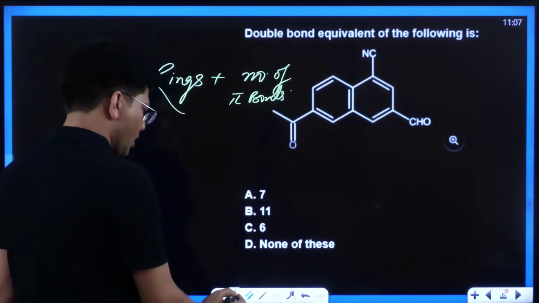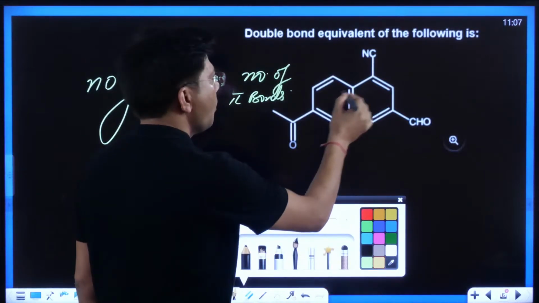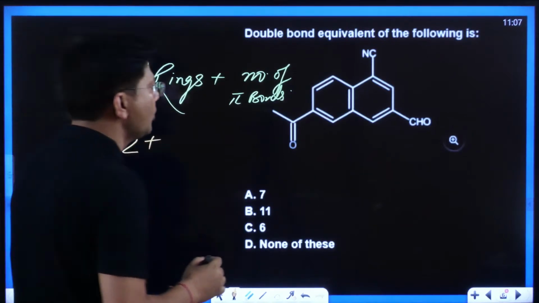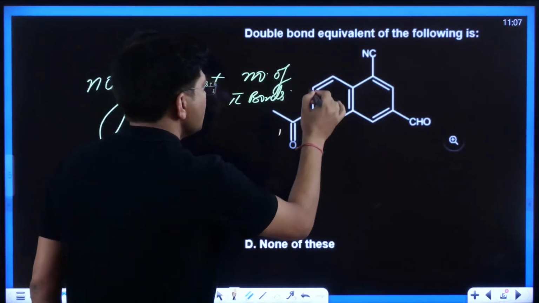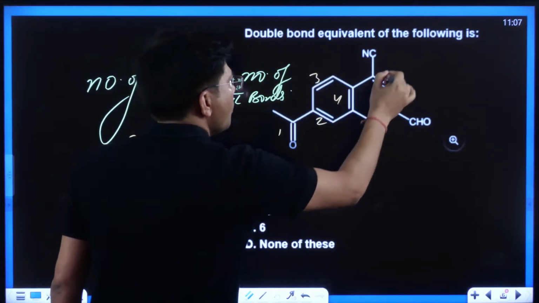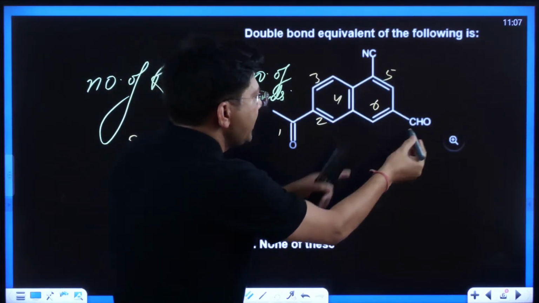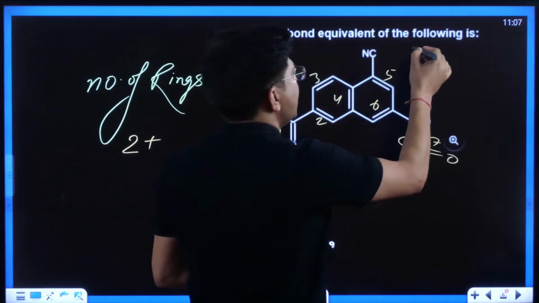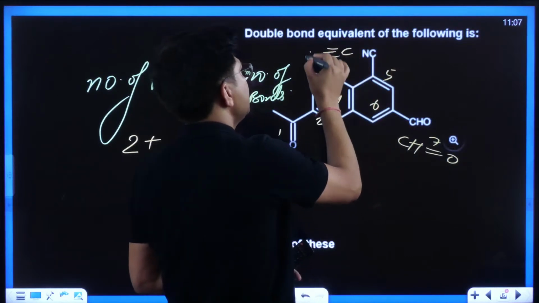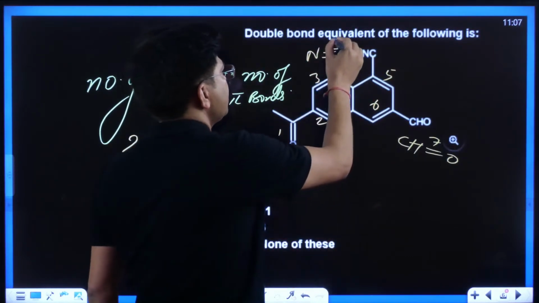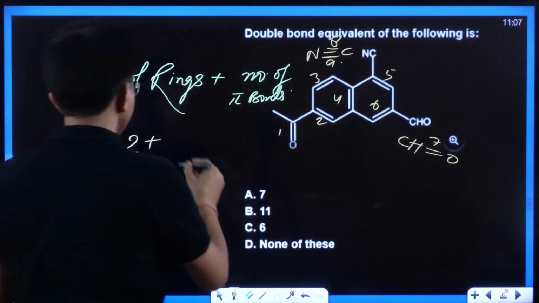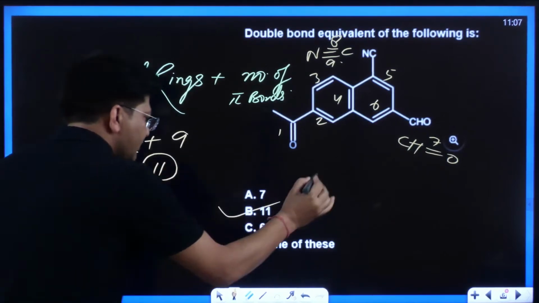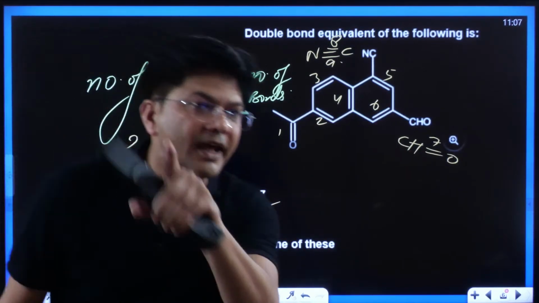So kids, do let me know how many rings and how many pi bonds are there. 1, 2, 2 rings. There are 2 rings in total. And how many pi bonds? See, 1, 2, 3, 4, 5, 6. And if you write CHO, the CHO is like this, so 7, and cyanide is like this, C triple bond N. You can see cyanide. So 8, 9. 2 plus 9, how much is it coming? This is going to be 11. So yes, I can see 11 is the correct answer, kids.